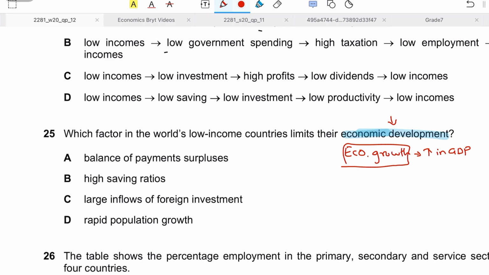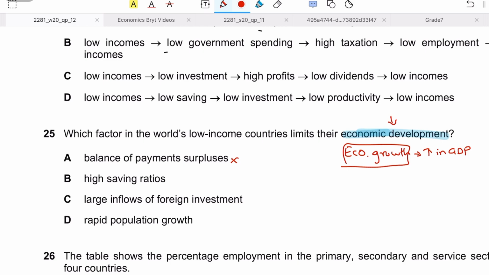Balance of payment surpluses? No, this won't be the answer, because balance of payment surplus would indicate more exports, and more exports means more GDP in the economy, and hence economic growth might lead to economic development as well, because obviously the more the GDP, the more the incomes, and better the quality of life. However, there's obviously a counter argument to it, because of externalities that result due to the production or due to the increase in GDP, that does restrict your economic development and your welfare.